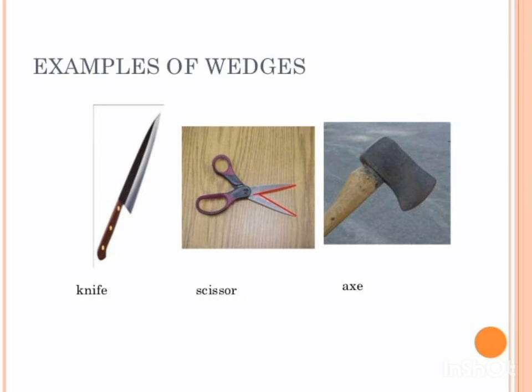So next one is wedge. So what is a wedge? This is also a simple machine which is formed when two inclined planes are joined together such that one end is sharp and the other is blunt. It is used to cut things. For example, a knife and axe. So these are examples of a wedge.